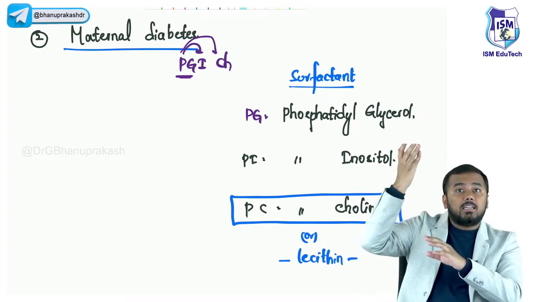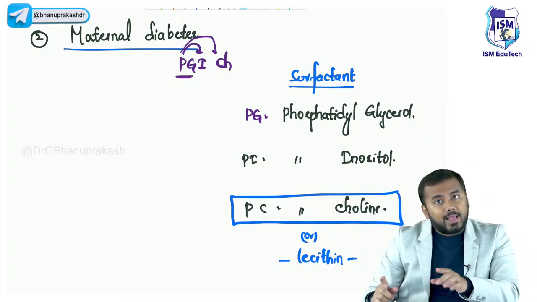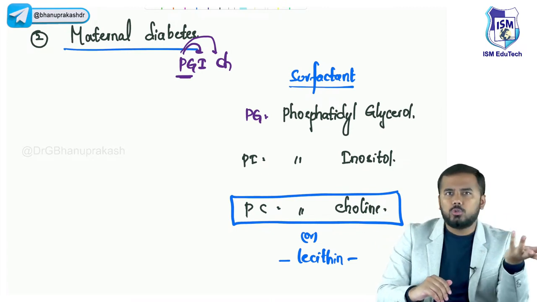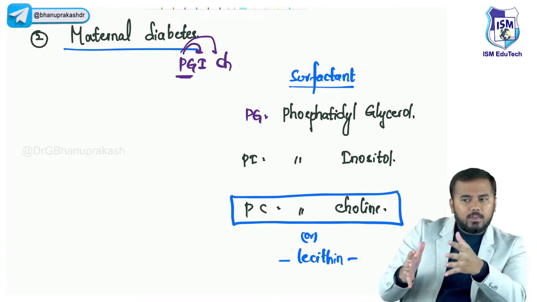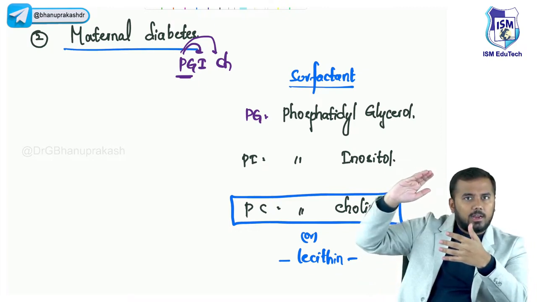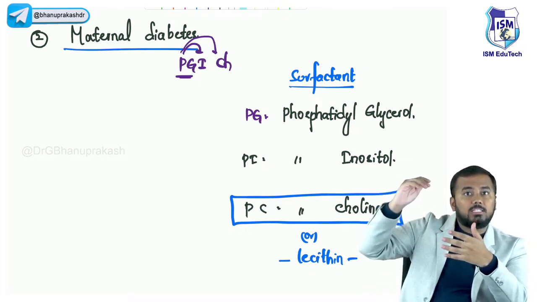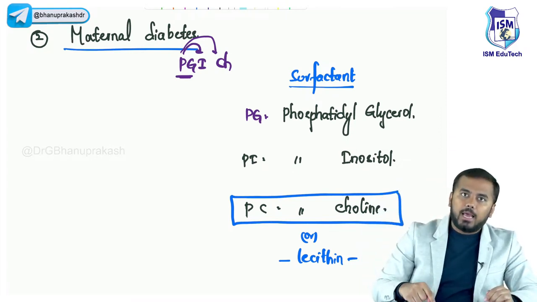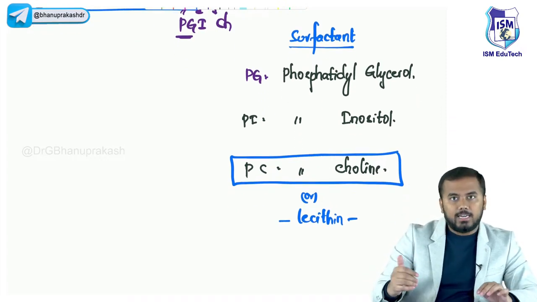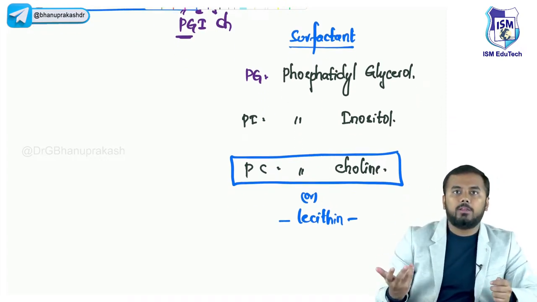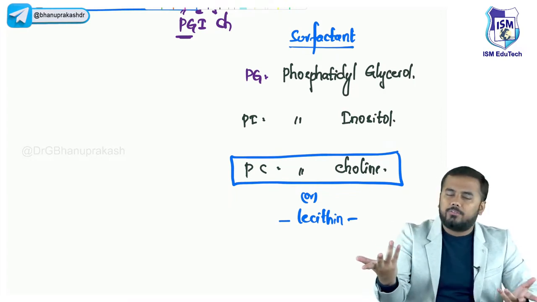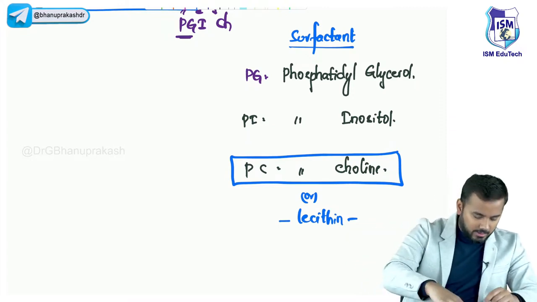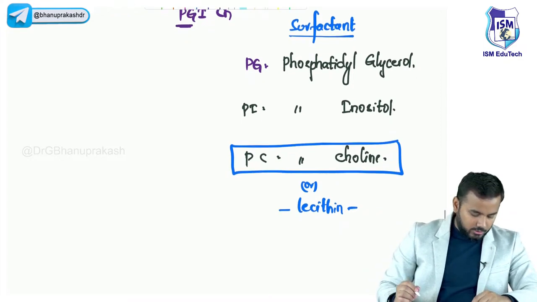Now whenever there is an increased level of glucose in the fetus, the pancreas inside the fetus is normal. The pancreas keeps on releasing excess amounts of insulin. Obviously all of you know, when glucose is there, insulin will be released. So right now within the fetus glucose levels are high, so because of that the insulin levels are also increased. This increased insulin will inhibit PC, PI and PG. It will inhibit phosphatidyl glycerol, phosphatidyl inositol and phosphatidyl choline. If these are inhibited, will surfactant be formed? Surfactant is not formed, and again surfactant deficiency leads to respiratory distress syndrome, right? So I hope all of you understood.